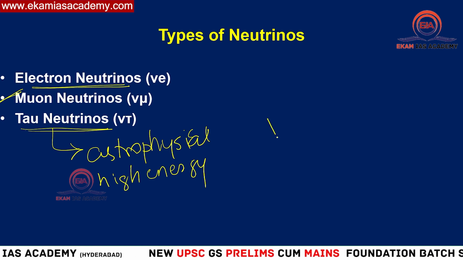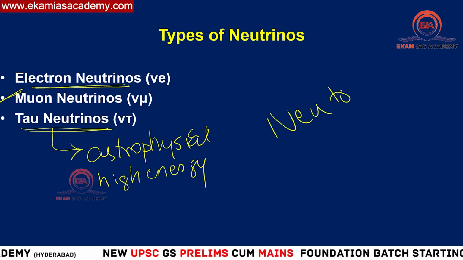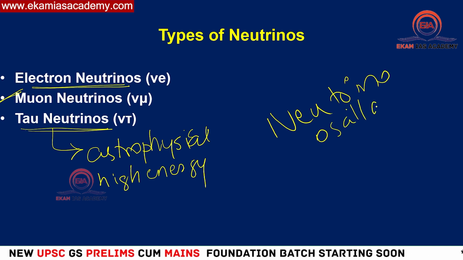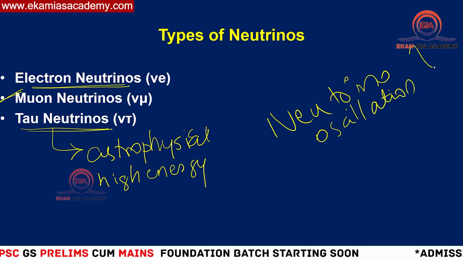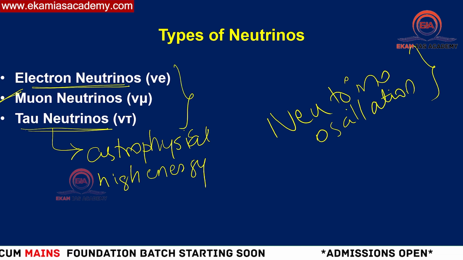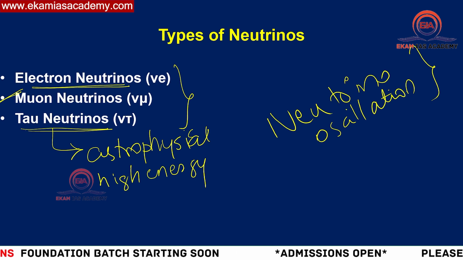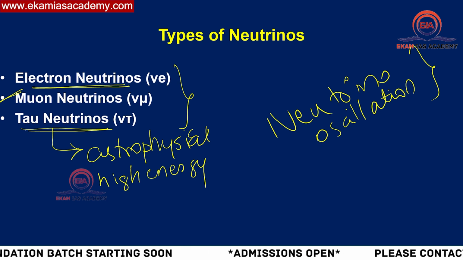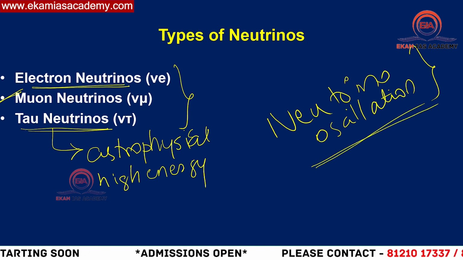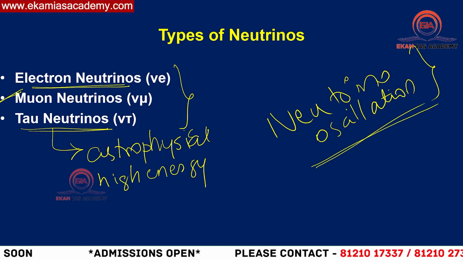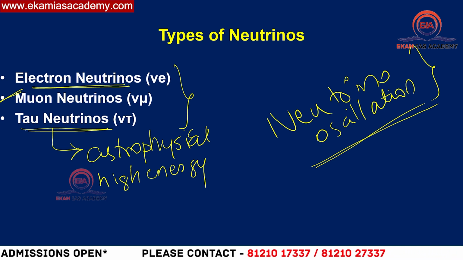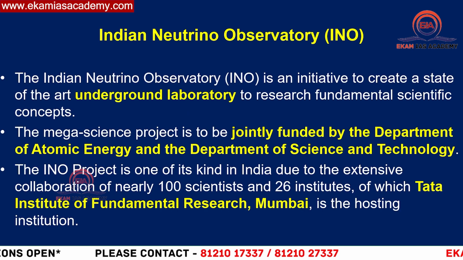And another term you have to remember is neutrino oscillation. So neutrino oscillation is also one term which can be asked in examination. Neutrino oscillation is nothing but we have these three types of flavors. In case one neutrino of one particular flavor is changing its characteristics and is turning into another flavor neutrino, then the term we call it is neutrino oscillation. Means from one particular flavor to another particular flavor, if it is changing its characteristics, then we call it neutrino oscillation. Okay, these are the things which you need to know.